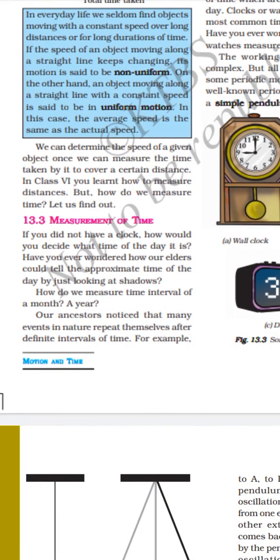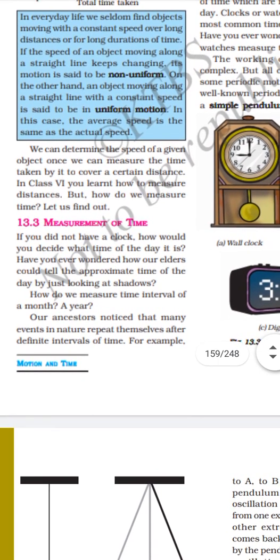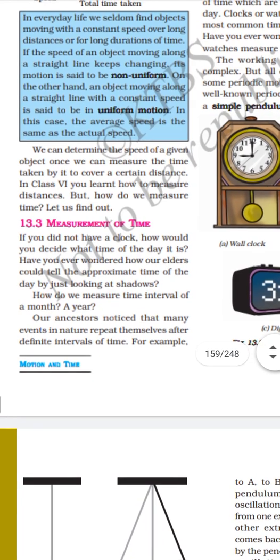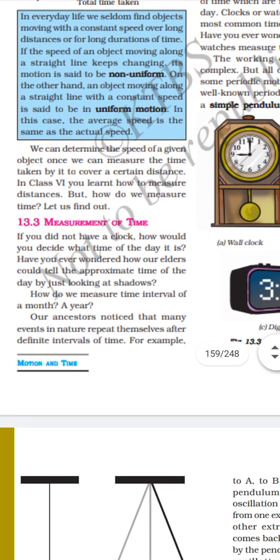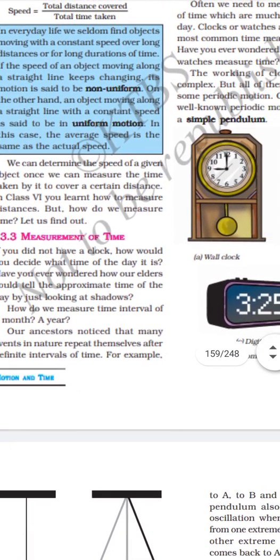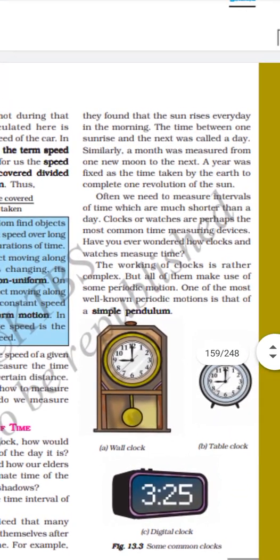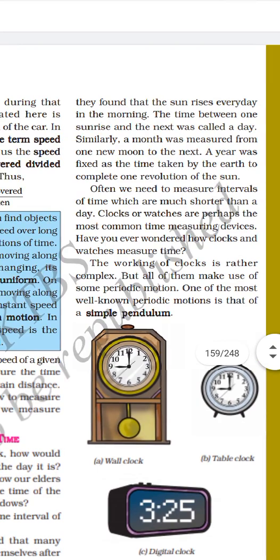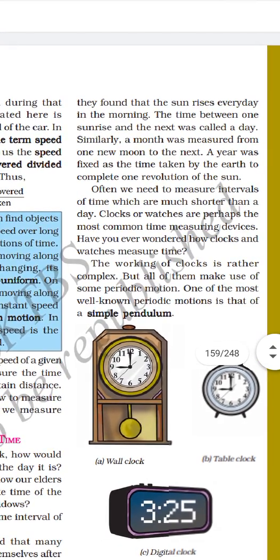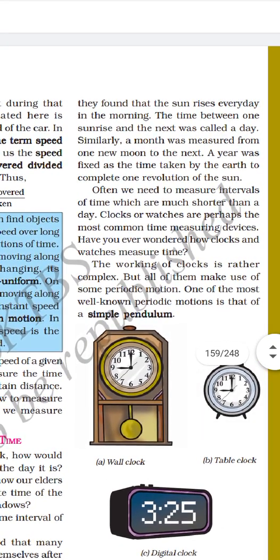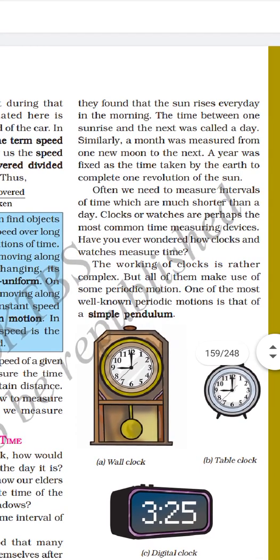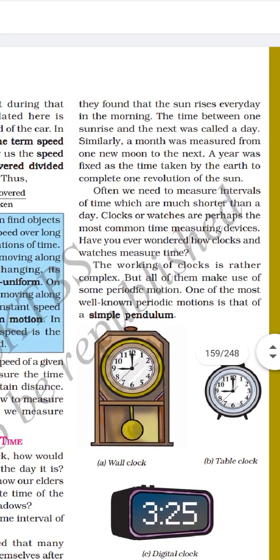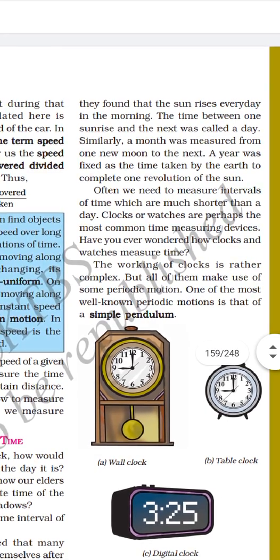Our ancestors noticed that many events in nature repeat themselves after definite intervals of time. For example, they found that the sun rises every day. The time between one sunrise and the next was called a day. Similarly, a month was measured from one new moon to another. A year was fixed as the time taken by the earth to complete one revolution of the sun.